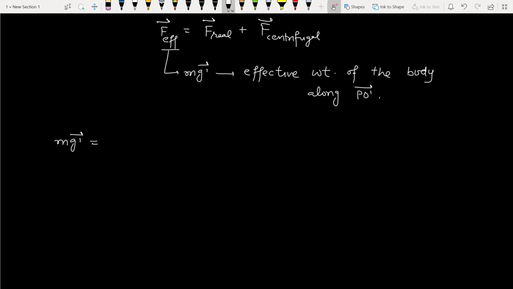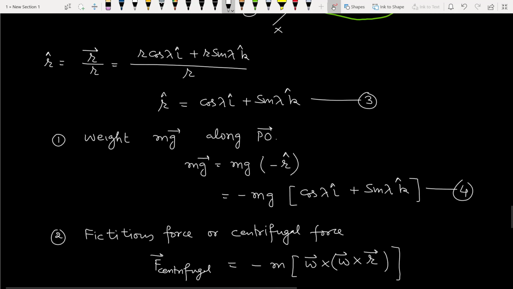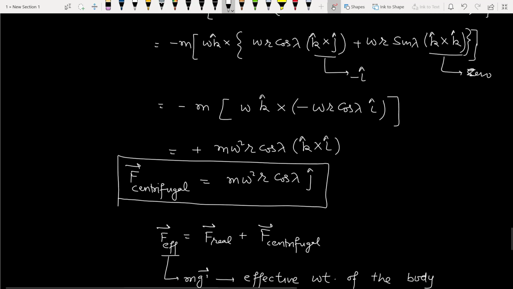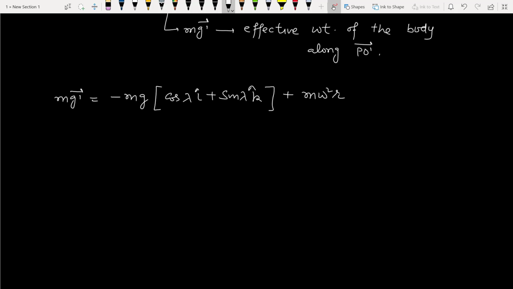mg dash is equal to real force, that is mg. It is from equation number 4, cos lambda i cap, sin lambda k cap, plus fictitious force centrifugal term, cos lambda j cap.